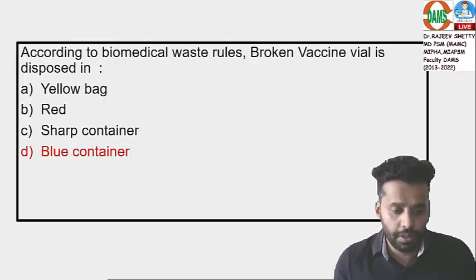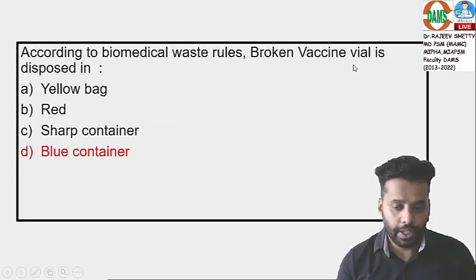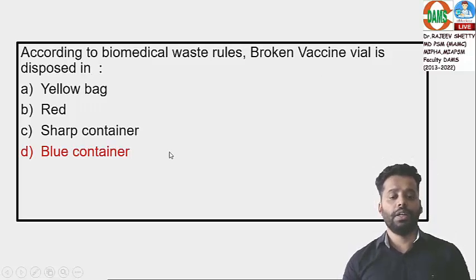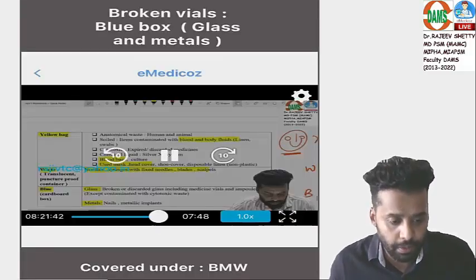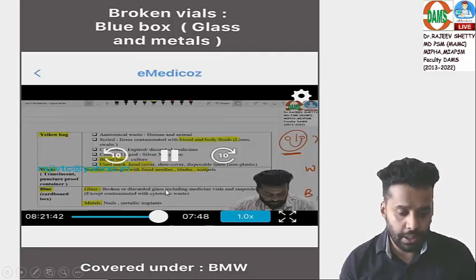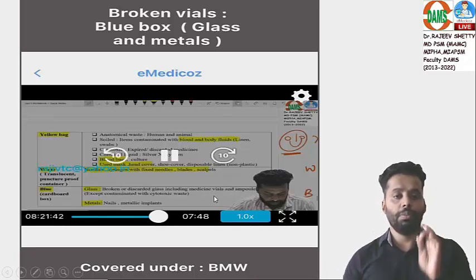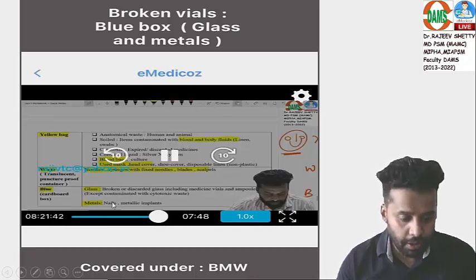Come to the next question. According to biomedical waste rules, broken vaccine vials will go in which bag? Blue container. Discarded broken glass is in blue. We have discussed this in your classes. Broken or discarded glass, including medicine vials and ampules, except those contaminated with cytotoxic waste, will go in blue. Glass and metals will go in blue.